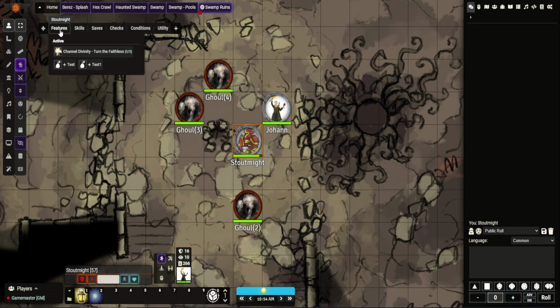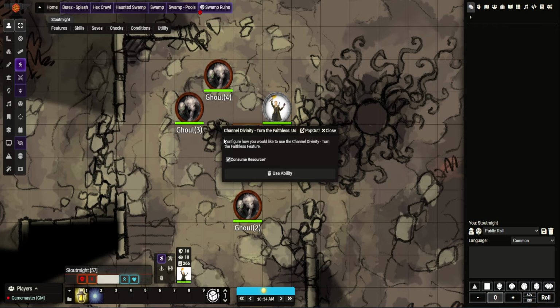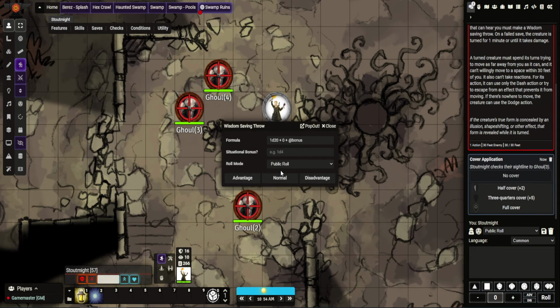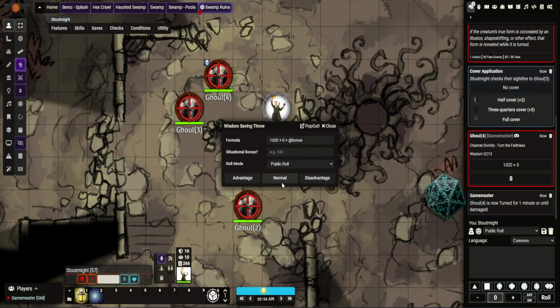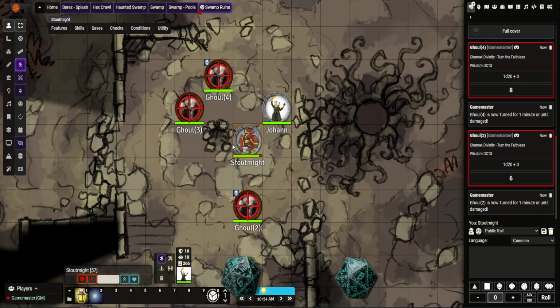So all you need to do is select your character, click this. Yes, I want to consume it, and you can see now it's targeted all enemies, leaving my ally alone. I will save. Now what you'll notice is it's not rolled 3 saves, I've rolled 2, both of which were failed. You can see here it tells you what the roll's for, what the DC is, and what they've rolled, and the chat message here to say that they've been turned.